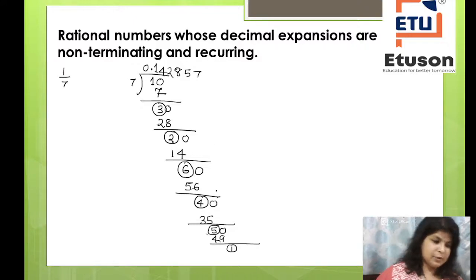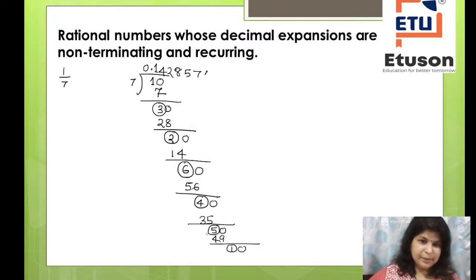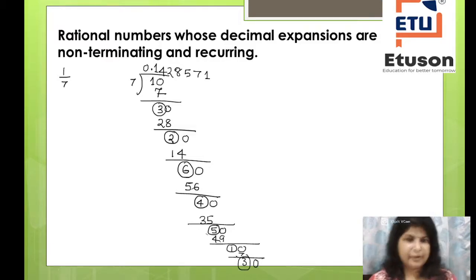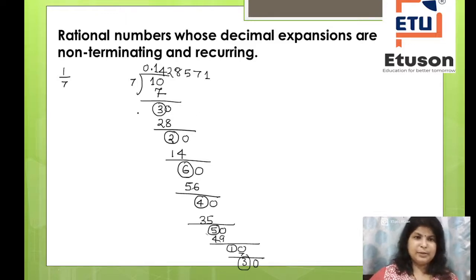Again comes your 0. And again the repeating number 1 came here. So here comes the remainder 3 again. Correct? So what you can observe is here the remainders are repeating. How?